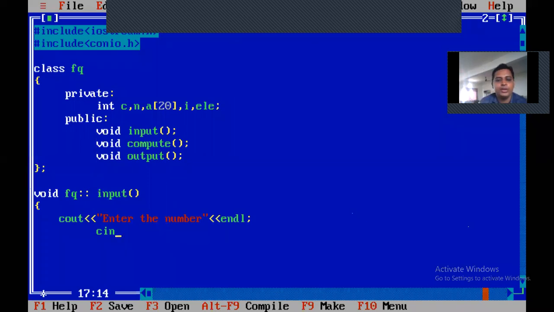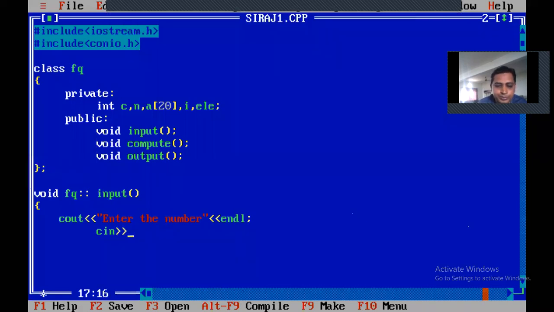I am typing also in that manner only. Okay. So you have to be very careful. Again, cout, enter area.